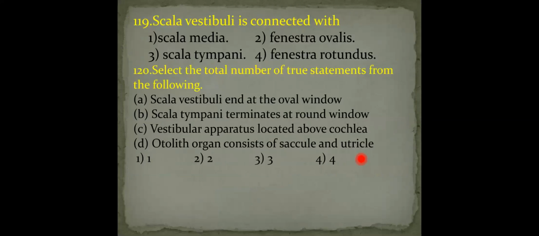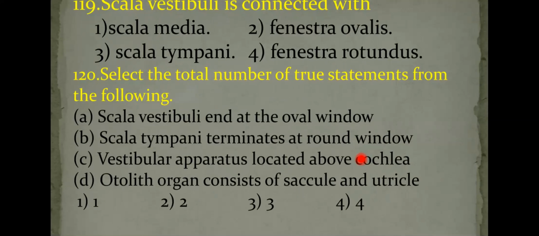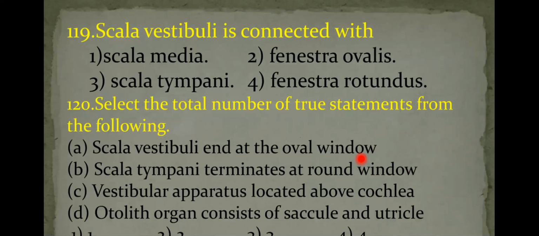Next question number 119. The scala vestibuli is connected with the oval window, also called fenestra vestibuli, whereas scala tympani is connected with the round window, also called fenestra rotunda.